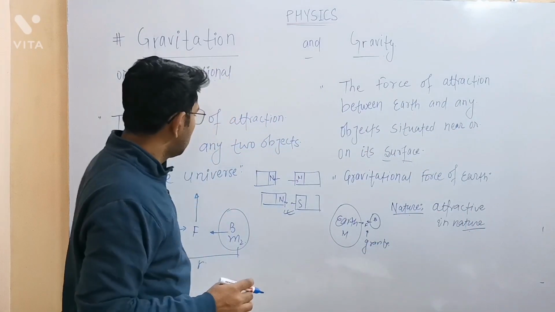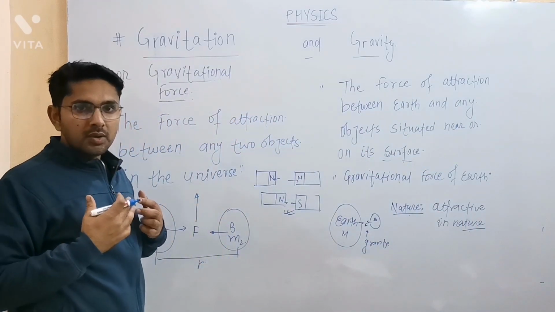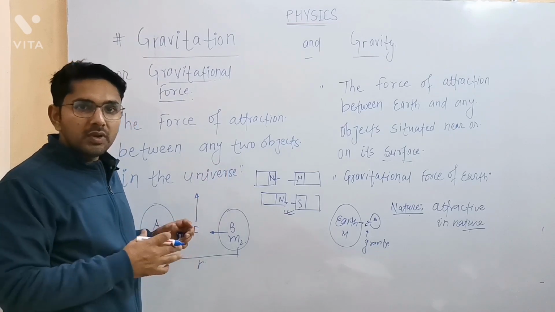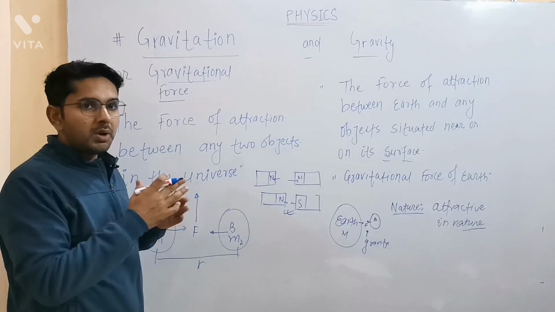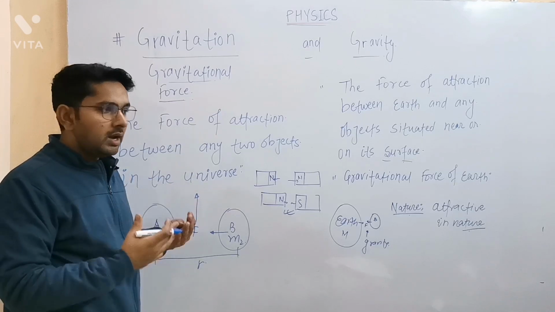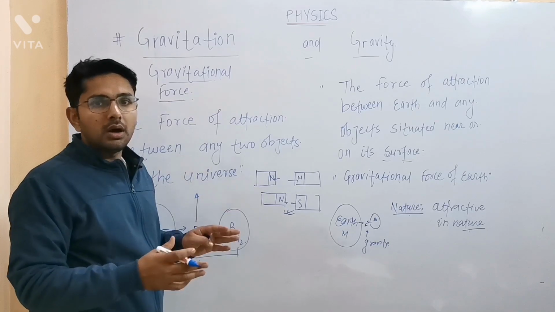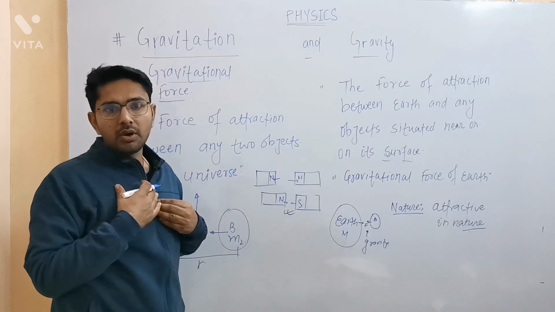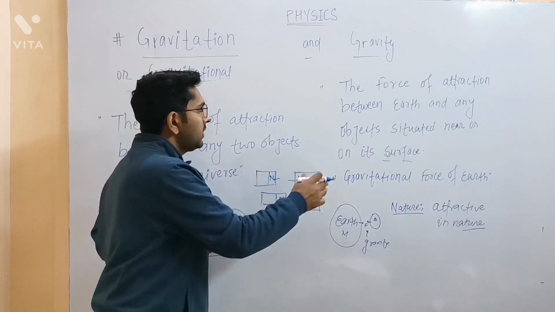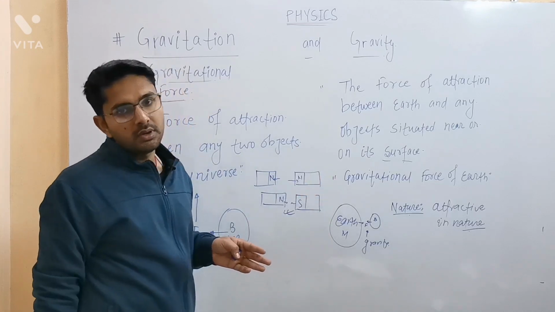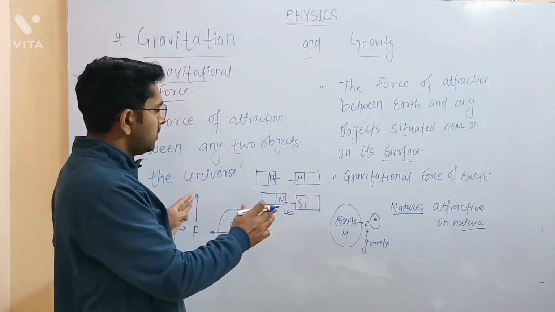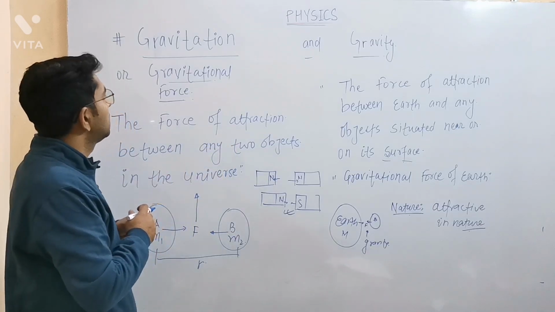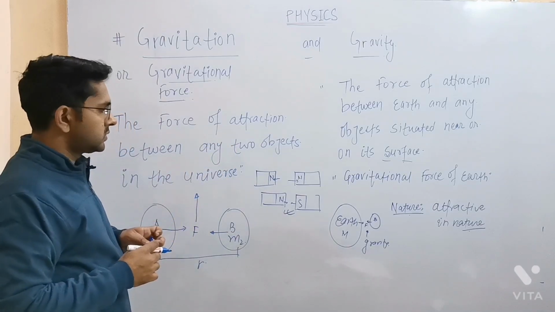Now let me ask what type of force exists between my body and the board. That will be a gravitational force. But if I relate my body with Earth, the force existing between my body and Earth will be gravity, or the gravitational force of Earth. I hope you all understood these two basic differences between gravity and gravitational force.